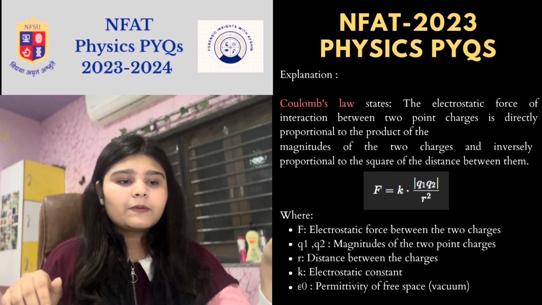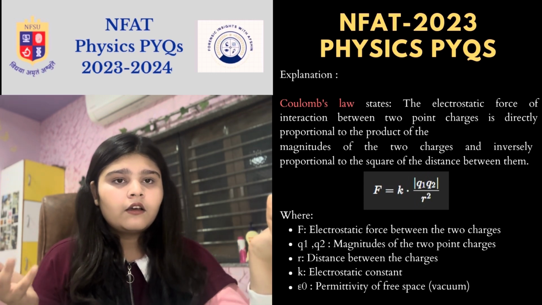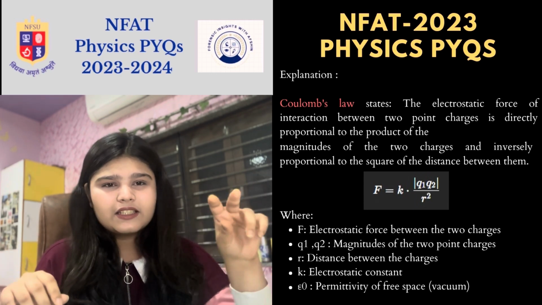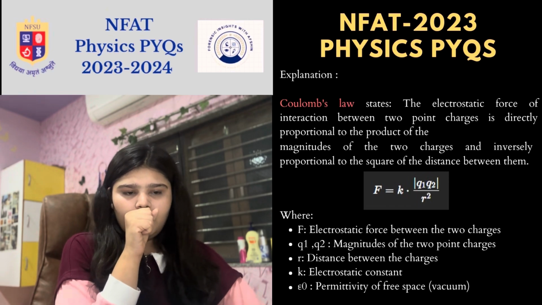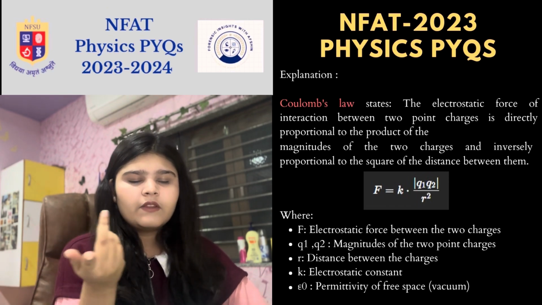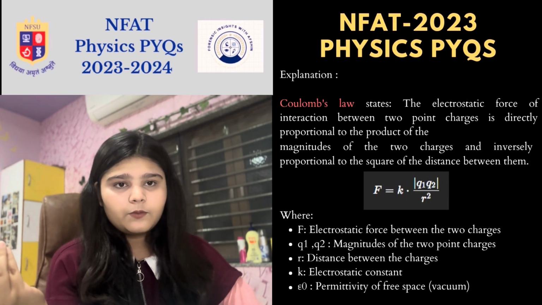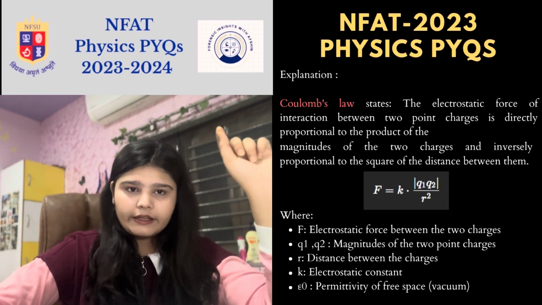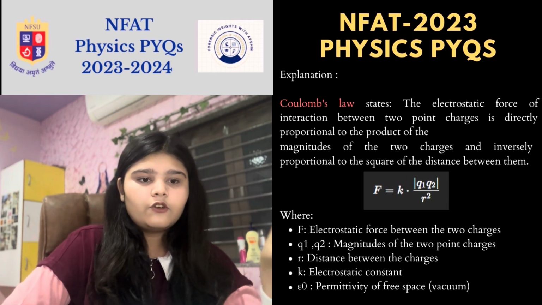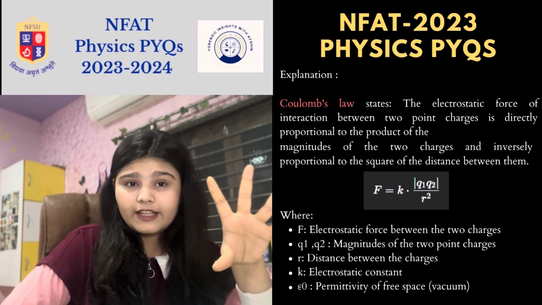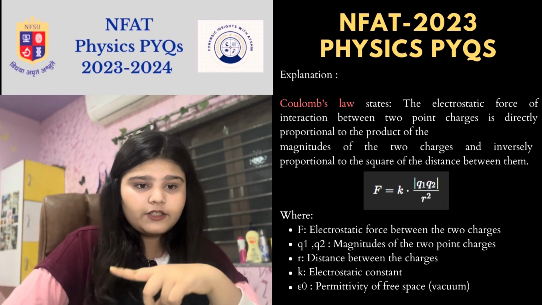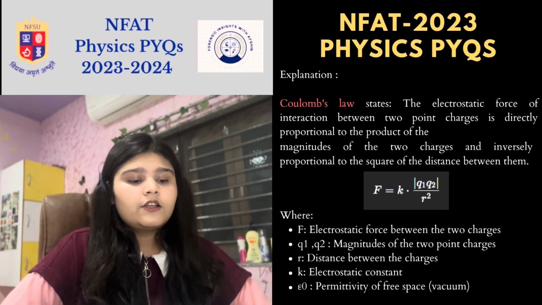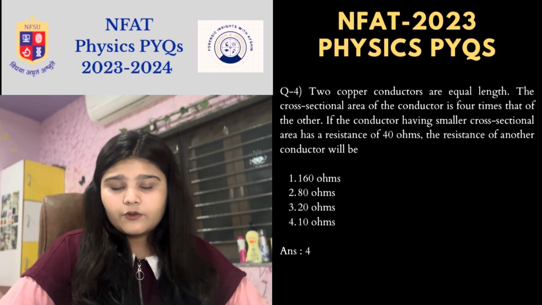Here the option has D square, but it's the same, the distance between them. If you know the concept, the second law is Coulomb's law, so directly tick it. If you still want to know, you can read the explanation I have given over here. So yeah, let's move on to the next question.